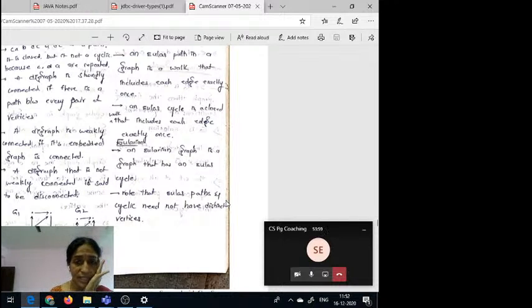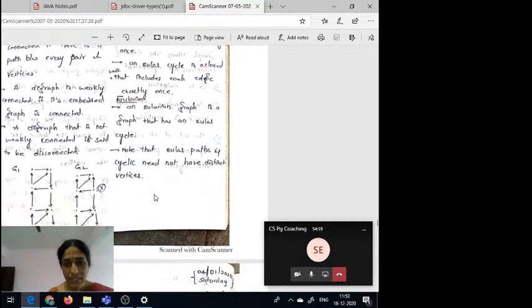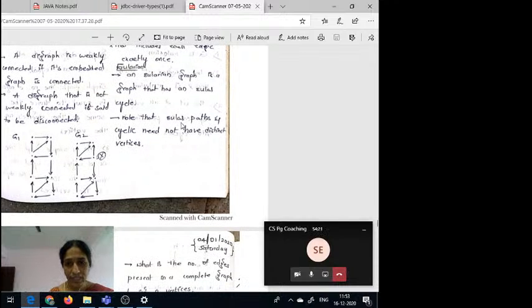So then we can say that graph is a Eulerian graph. That is, the Eulerian graph is a graph that has an Eulerian cycle. That means if the graph has an Eulerian cycle, a closed path with distinct edges, then we can say that it is a Eulerian graph. Okay, Eulerian path and cycle need not have distinct vertices.